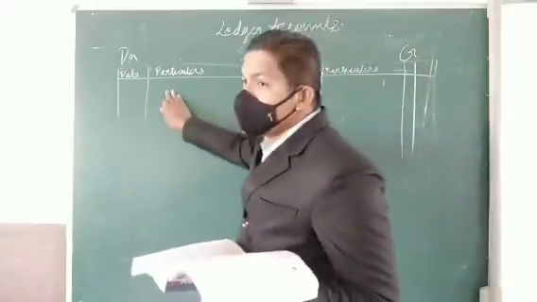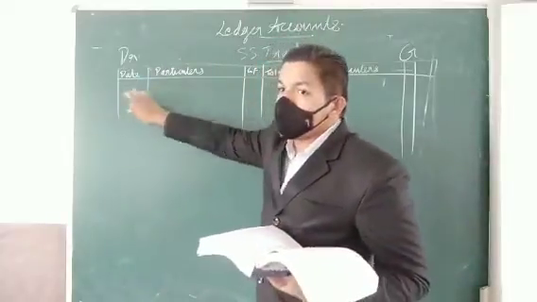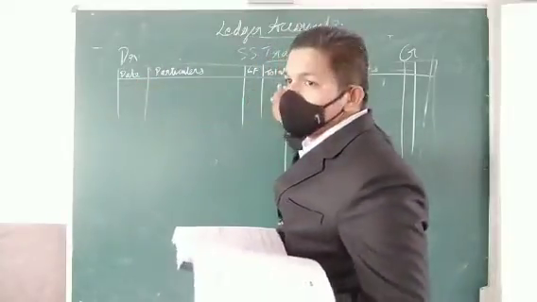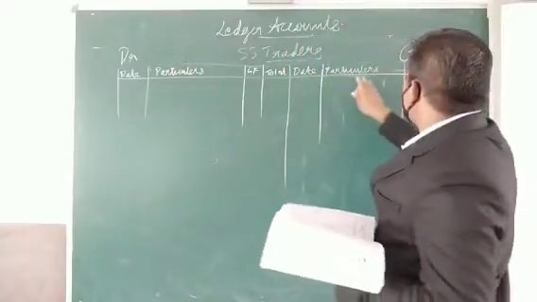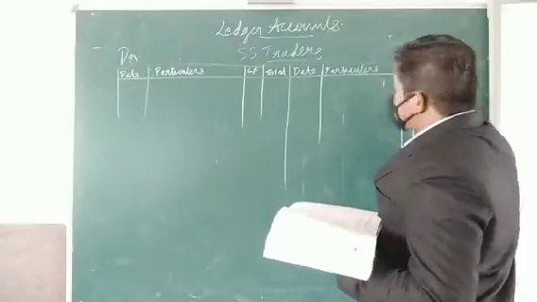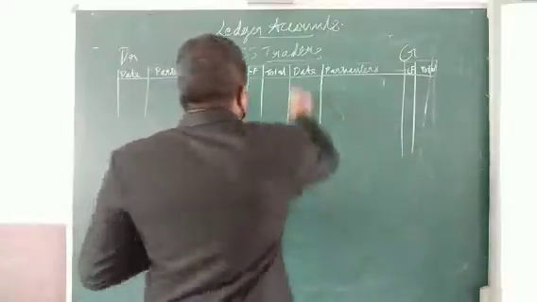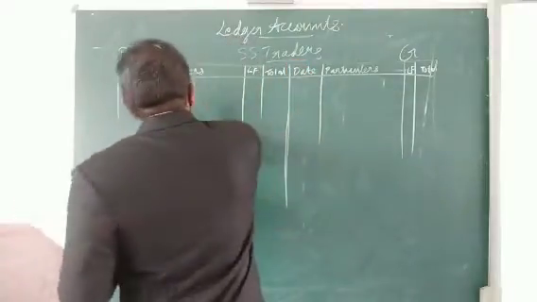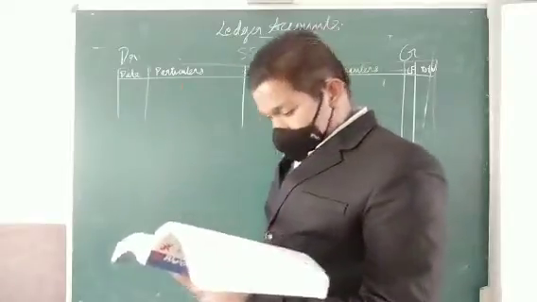This is debit side, this is credit side. So the same columns, this much is for debit side: date, particulars, ledger folio, total. This much is one part, debit side. And the same thing, date, particulars, ledger folio and the total. This much will be credit side. Both sides we have to make. This is a central line. So this side whatever is there, that is debit side. This side whatever is there, that is credit side.